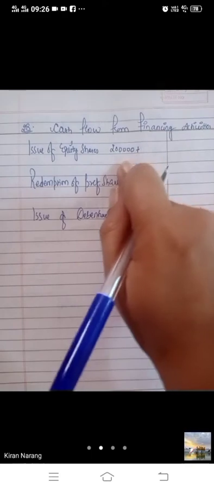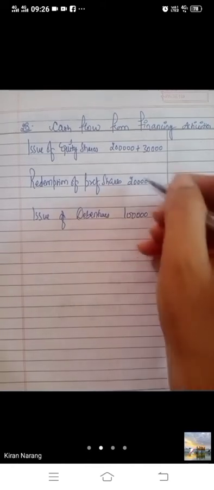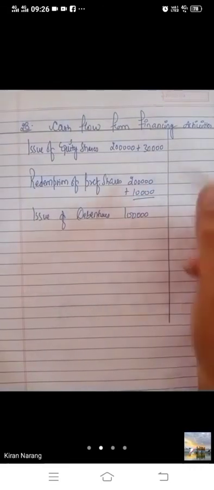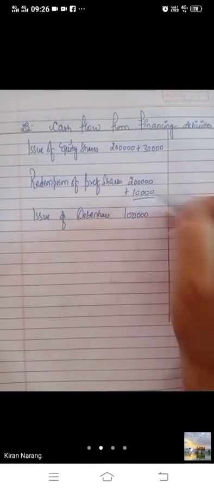15% of 2 lakh will be 30,000. It will be added. And redemption of preference shares is also at a premium of 5%. So 5% of 2 lakh will be 10,000. It will be added. Both premiums will be added, whether it is of the issue or redemption.